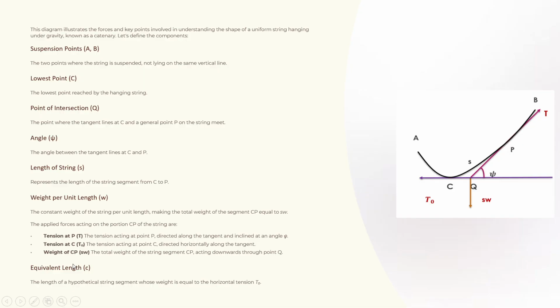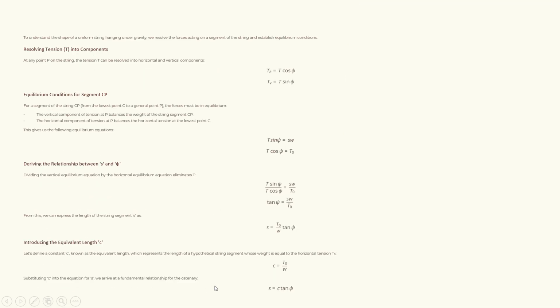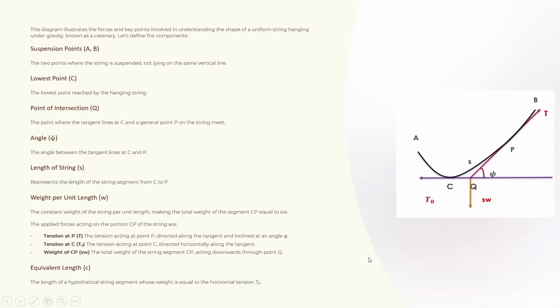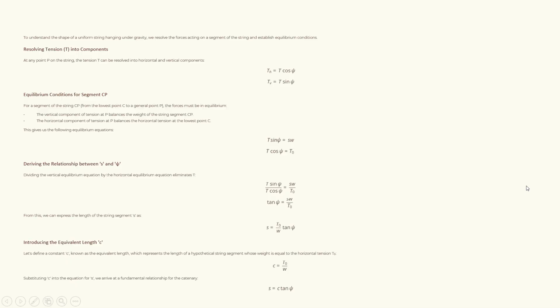Now we will have the equivalent length C. What is equivalent length? The length of the hypothetical string segment whose weight is equal to the horizontal tension T naught. So from this slide we can see that T naught is horizontal and SW is completely vertical, but T is slanting, and it also has an angle. So we are going to resolve these two.